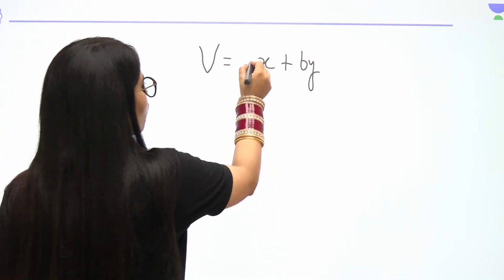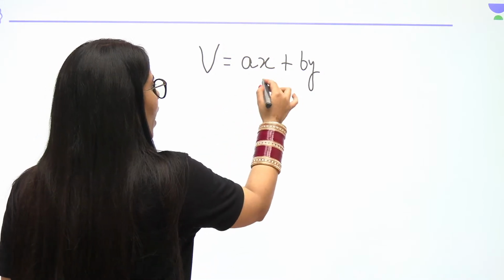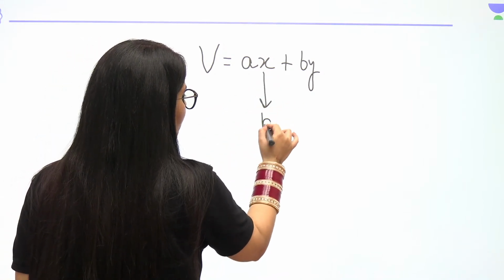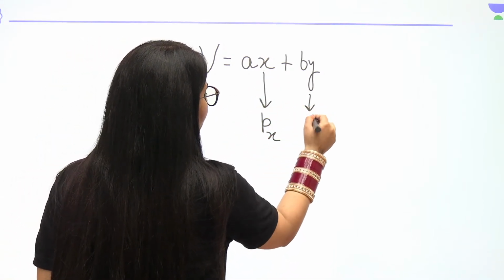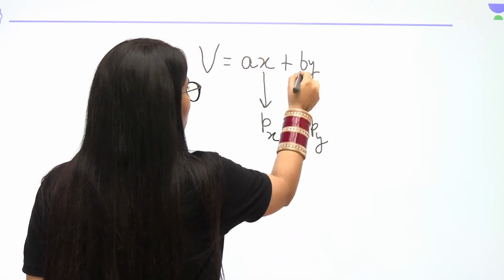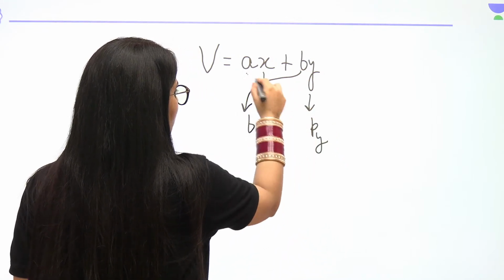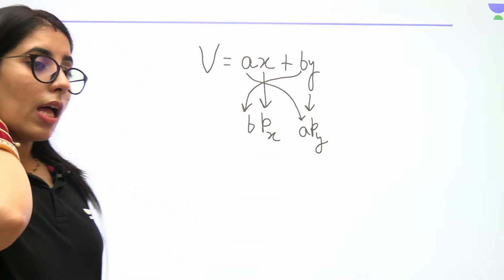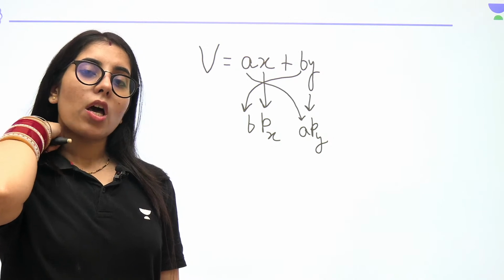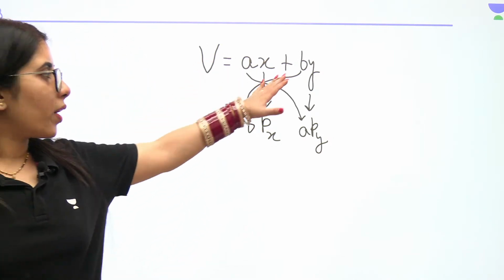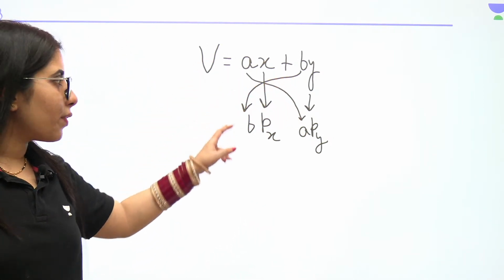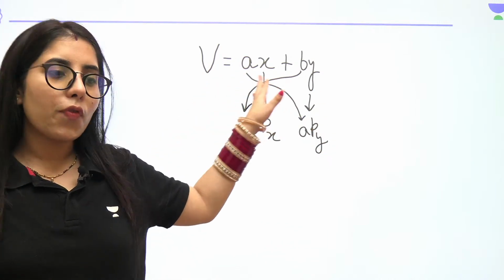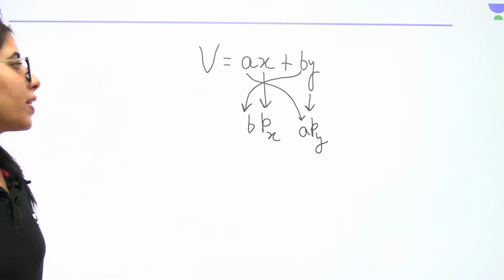This is the potential form. Let's talk about that. You have to write the corresponding momentum as px. You have to write the corresponding momentum here as py. You will write, it's going to be b and it's going to be a. What I have done till now, I have mentioned the linear momentum components of x and y this way below the terms, and then we have interchanged the values of a and b, and now we have to change the sign.